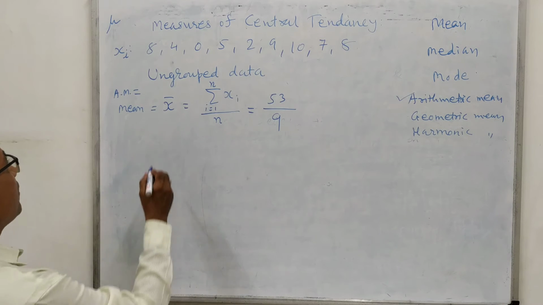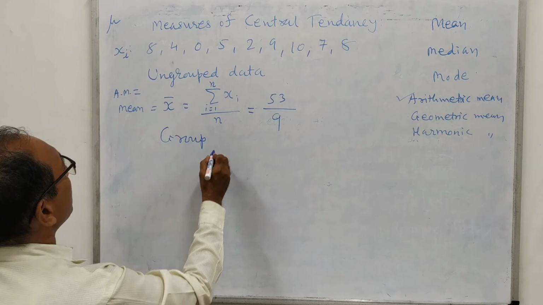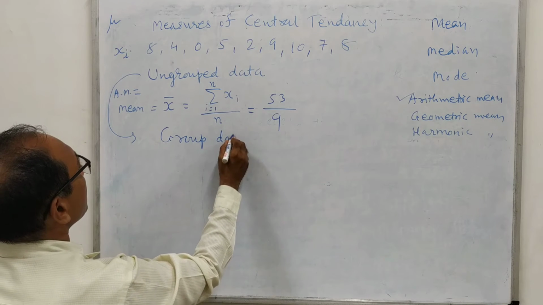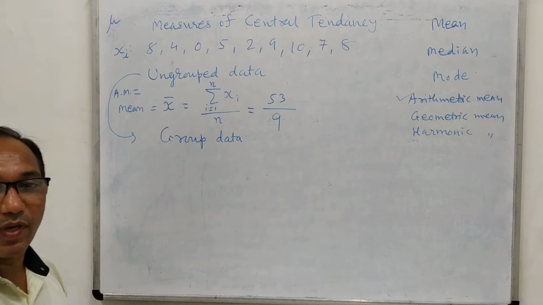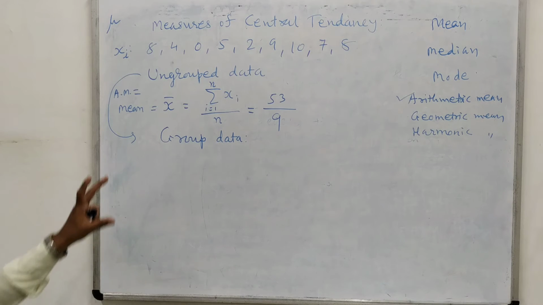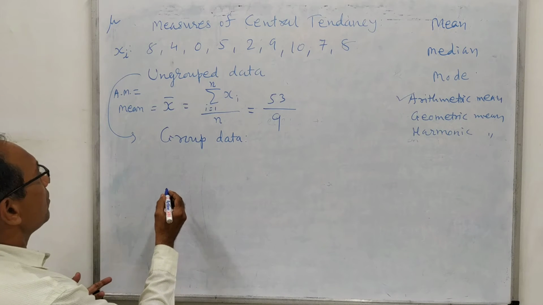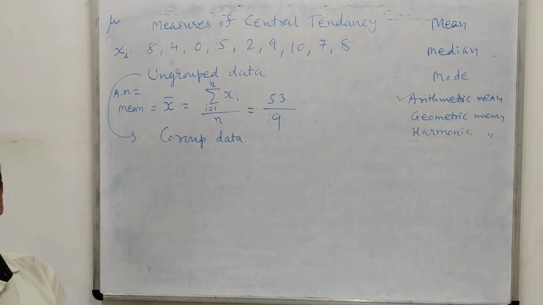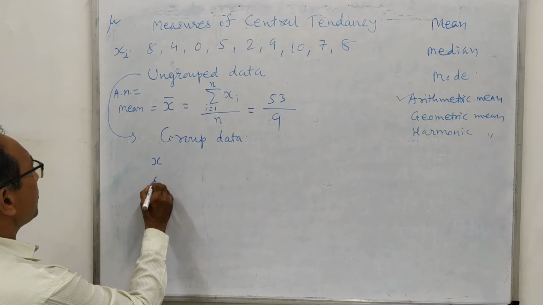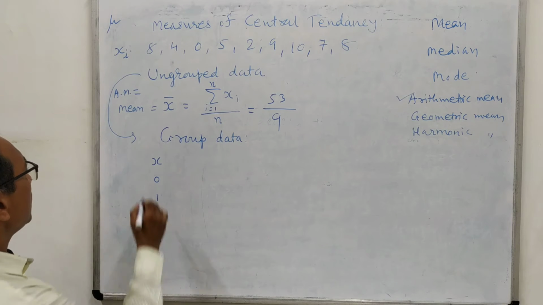Then we require to group this data. The ungrouped data we can group in some way. This data can be grouped in two ways. Suppose your examination is of 4 marks. That means x can possess the values x equal to 1, 2, 3, 4 marks.